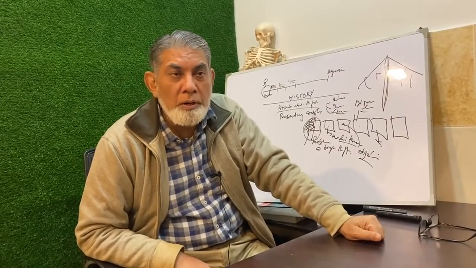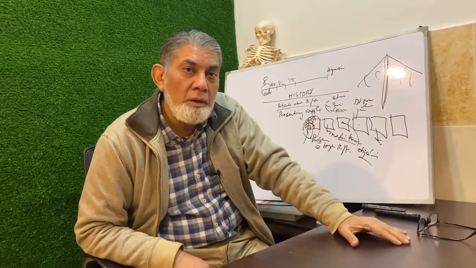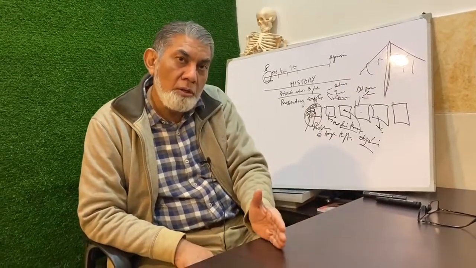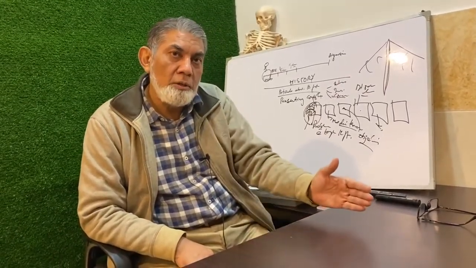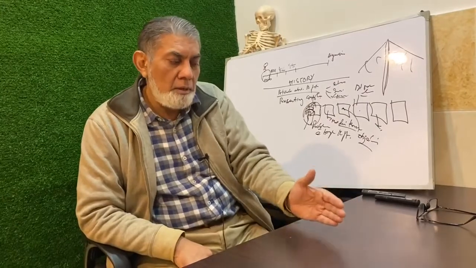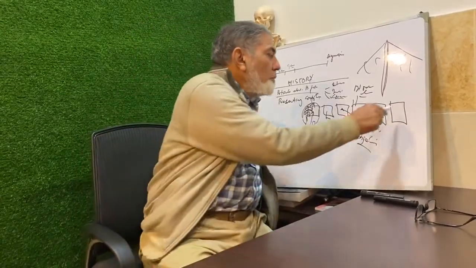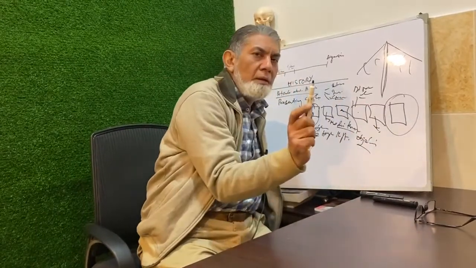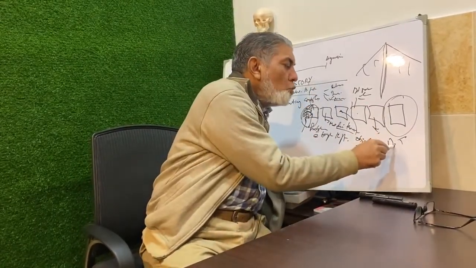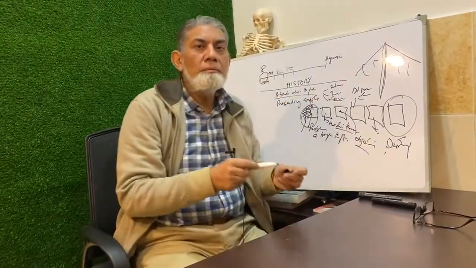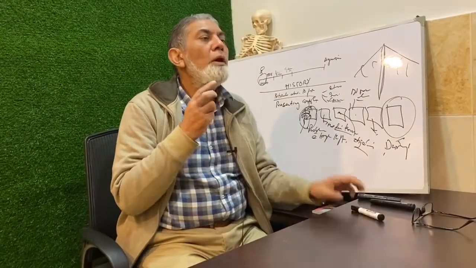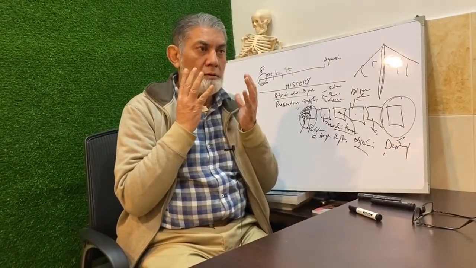So it is very important that if presenting complaints are more than one, they should be in chronological order. The problem which occurred first should be described first, and then the second one, and so on. And the last thing is that a presenting complaint has no meaning practically if it does not have a duration attached to it. For example, someone had swelling in front of neck for the last 30 years.